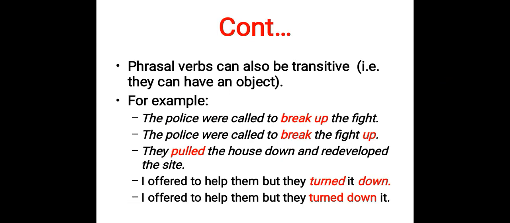Now, phrasal verbs can also be transitive. For example, they can have an object. Now, the transitive phrasal verbs would not be able to convey their complete meaning without an object. They would need an object to convey the meaning of the sentence. For example, the police were called to break up the fight. Now, if we remove the fight from this sentence and we just say the police were called to break up, you won't be able to grasp the idea of the sentence, what the writer wants to say. Like the police were called to break up, but to break up what? So the police were called to break up the fight.